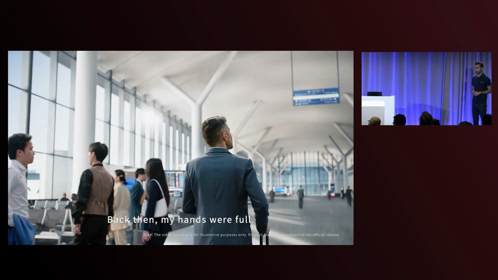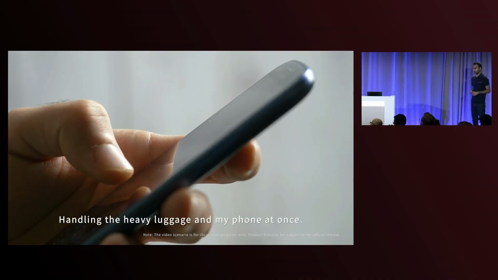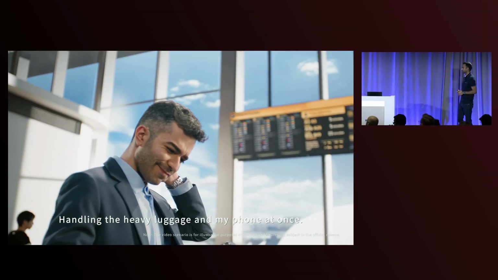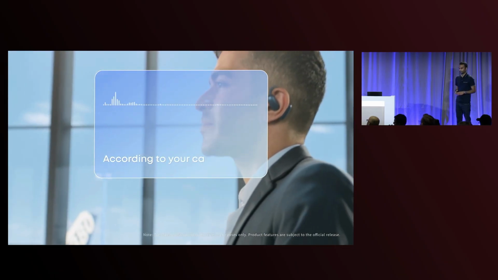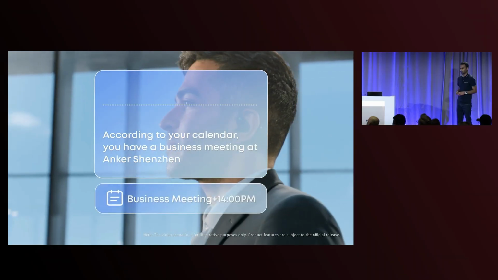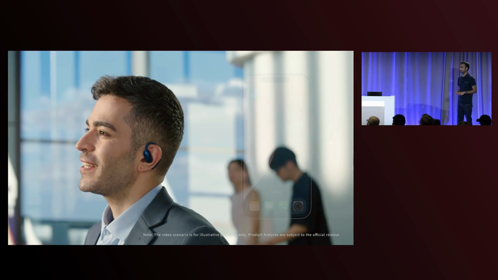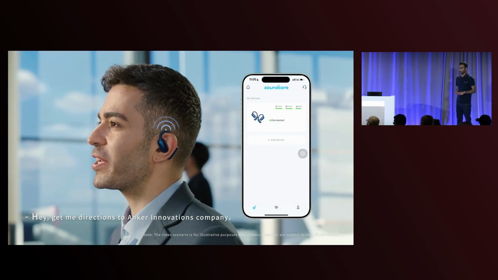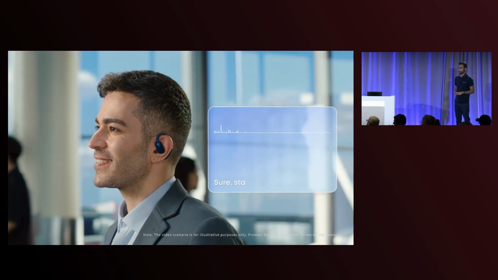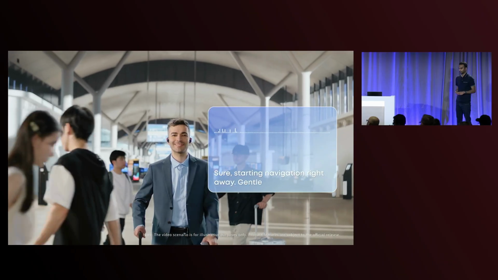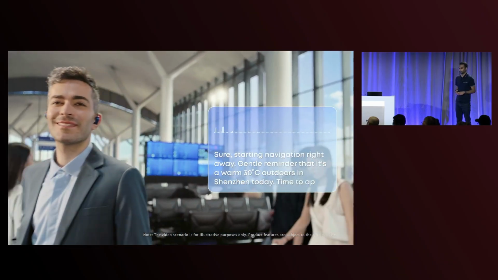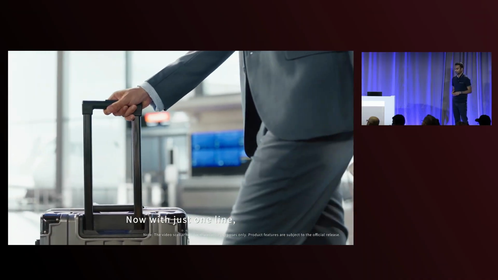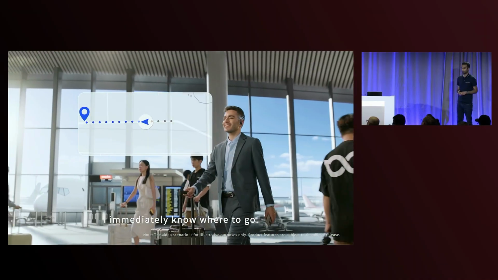Back then, my hands were full, handling the heavy luggage and my phone at once, and keying in the addresses with mistakes all the time. Hey, what's my next appointment? According to your calendar, you have a business meeting at Anker Shenzhen headquarters at 2:04 p.m. this afternoon. Hey, get me directions to Anker Innovations Company. Sure, starting navigation right away. Gentle reminder that it's a warm 30 degrees Celsius outdoors in Shenzhen today. Time to apply sunblock. Now with just one line, I immediately know where to go.